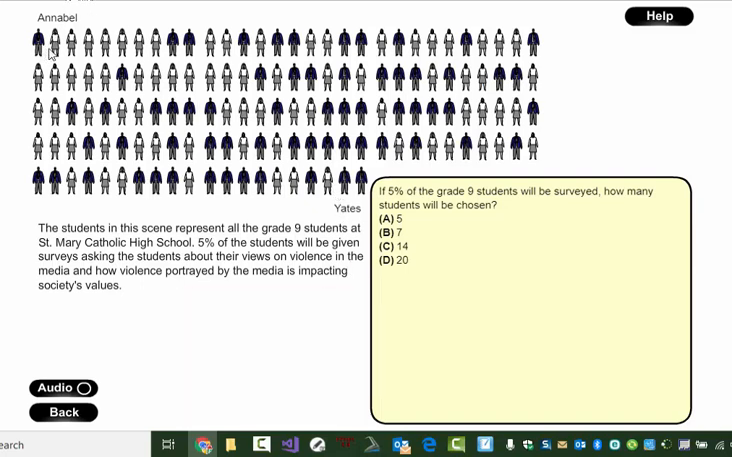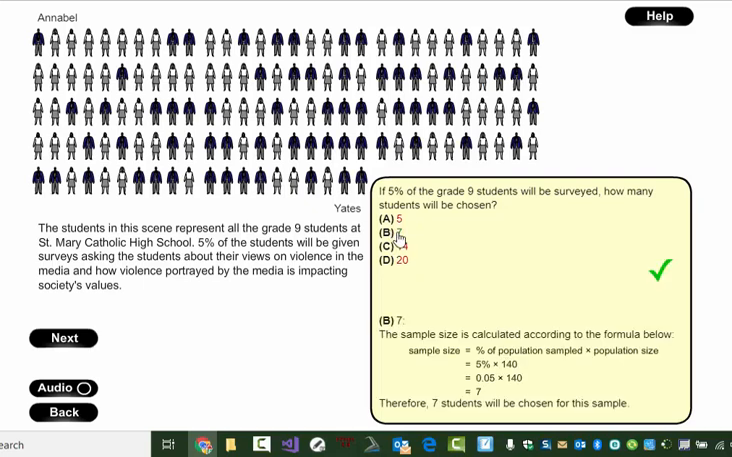So looking this over, 1, 2, 3, 4, 5, 6, 7, 8, 9, 10. Oh, they're nicely grouped in tens. So it looks like 14 groups of 10, so 140 students. I need 5% of that. Well, 10% of the 140 would be 14, and so 5% would be 7.